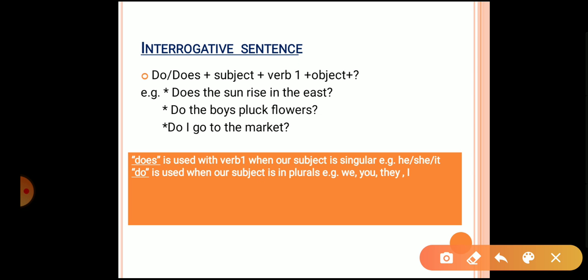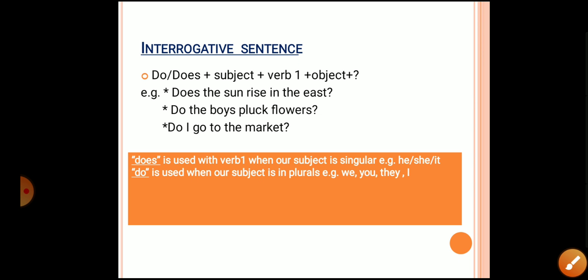So first of all from do or does we have used does. Now subject is the sun, verb is rise, object is in the east, and in the last is the question mark. Next is, do the boys pluck flowers? And lastly, do I go to the market? So I hope this is quite easy, there should be no confusion.